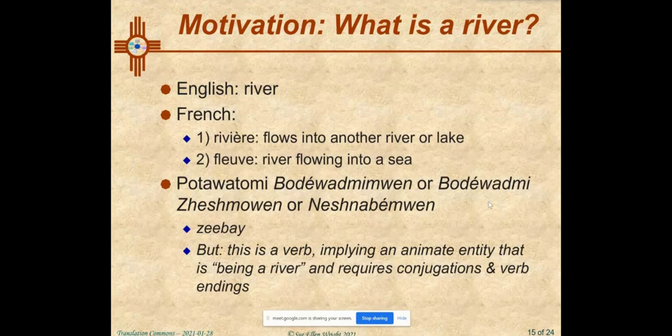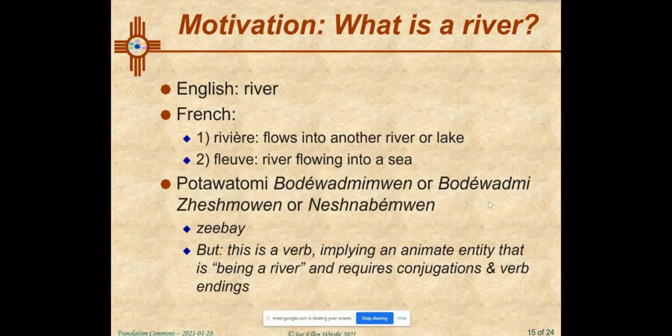In Potawatomi, which is one of the languages we're interested in in North America, and I don't know how to pronounce this, I wish I had a chance to find out, the word for river is Tsebe. This is not a noun. I mean, we can make the distinction between rivière and fleuve. This is a verb. We think of animate nouns, where our dogs and our coyote are animate.